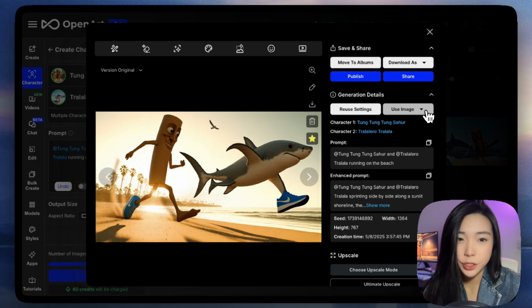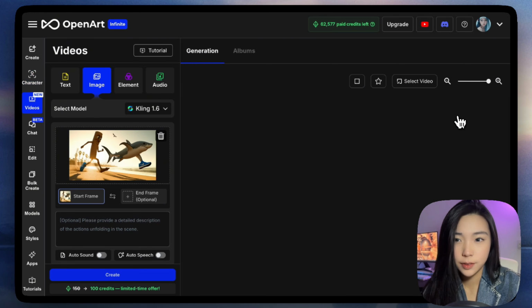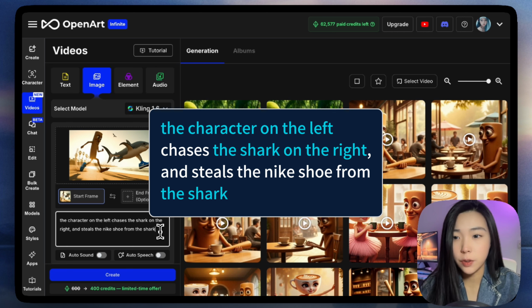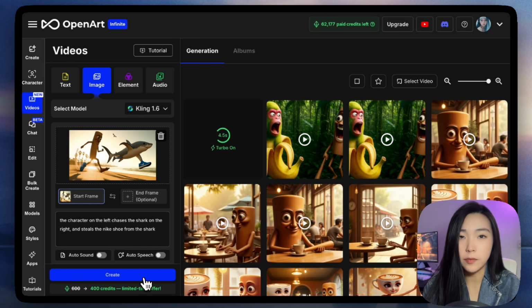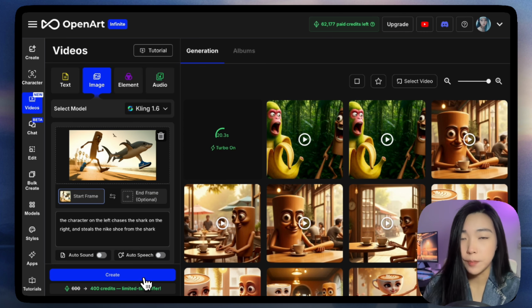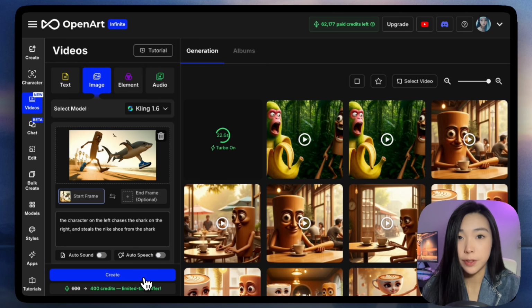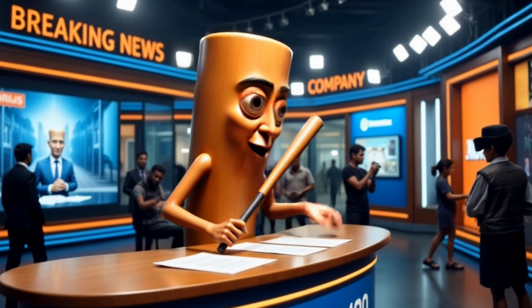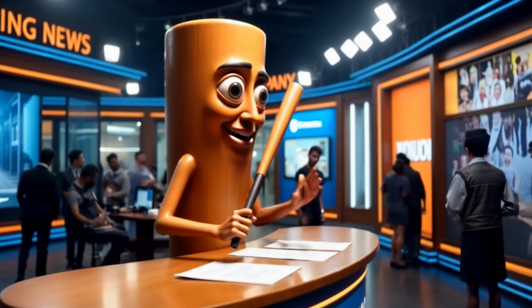Now let's turn this image into a video. Something that might be less obvious is that you want to describe the characters in the start frame by saying the character on the left or the shark on the right instead of saying their names like Tung Tung Sakura, because the video model doesn't know what those words mean. But if you say shark, it'll know that you're talking about the character on the right. Similarly, if you're making videos with humans, you should say man, woman, boy, girl, and their positions in the frame like left or right instead of just saying their names. Now, friends, let's enjoy the video we created.